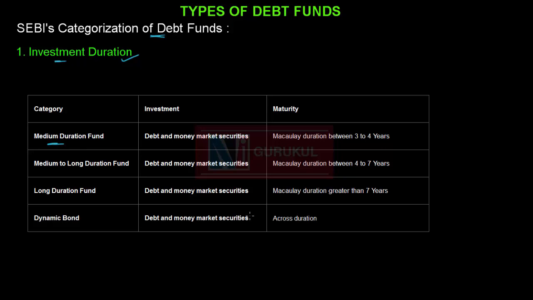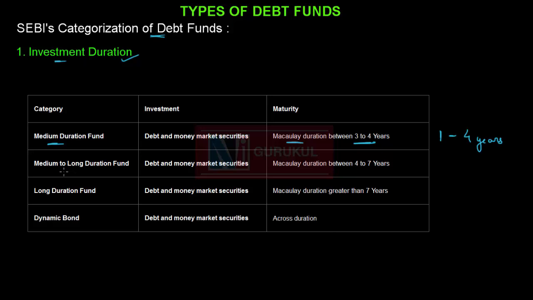The next category on the basis of investment duration is medium duration fund. The scheme under this category will invest in debt securities which have a Macaulay duration between 3 to 4 years. However, the fund manager may reduce the Macaulay duration between 1 year and 4 years in case of adverse situation. That is, situation where he has a view on interest rate movement which can affect the portfolio adversely.